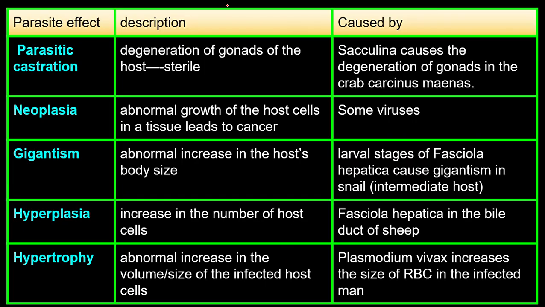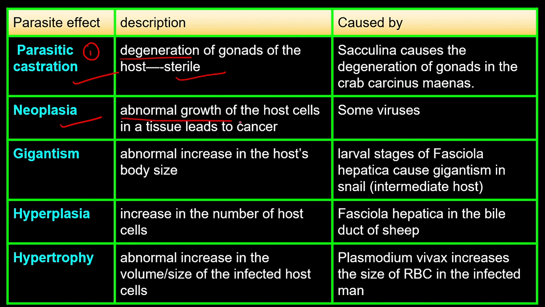Next one. Now here see, पूरा एक table में बना दिया है. I want all of you to copy this table. Parasite effect. First one is your parasitic castration. What is it? Degeneration of gonad, and it causes the sterility. For example, Sacculina causes degeneration in the gonads of Carcinus maenas. Now, इसमें तो कोई confusion नहीं है. Let's see about the all four.